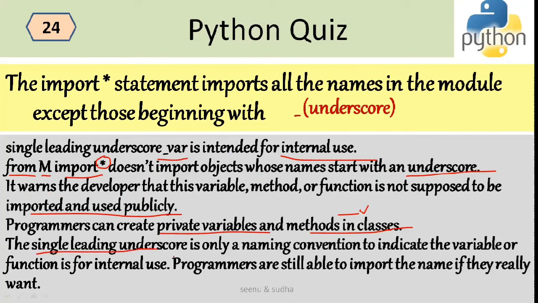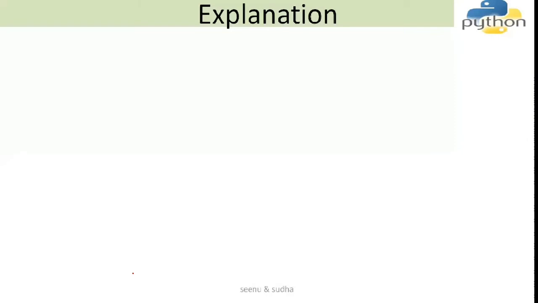The single leading underscore is only a naming convention to indicate a variable or function that is there for internal use only. Programmers are still able to import the name if they really want to. So there is no restriction, you can still use it. Let me show you how.